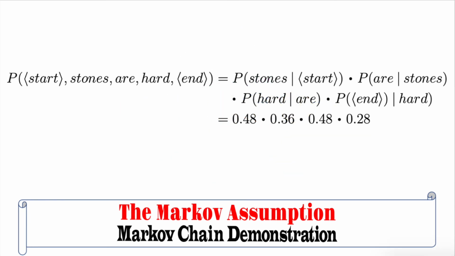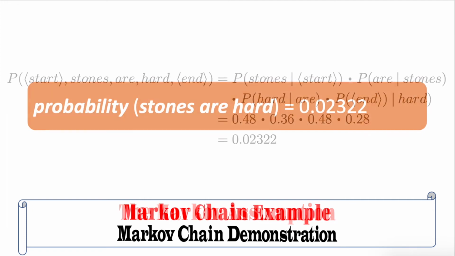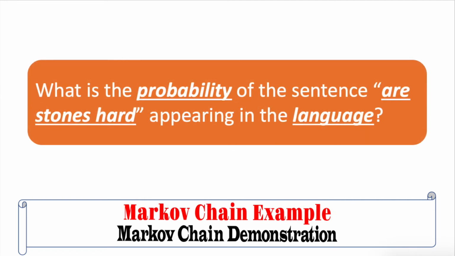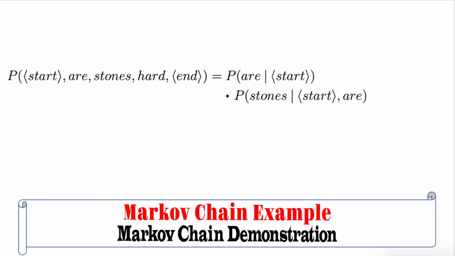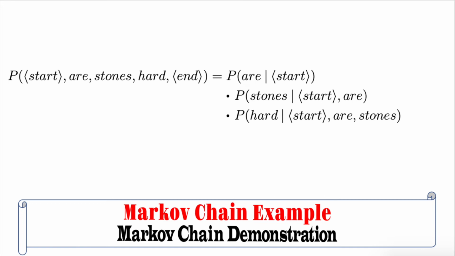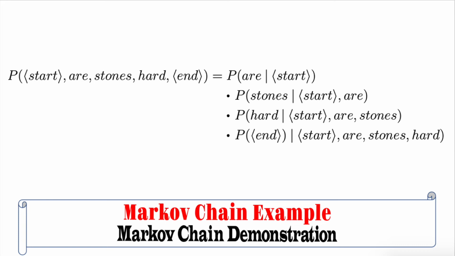So the probability of the start marker, stones are hard, end marker, is equal to 0.02322. Another example, what is the probability of the sentence "Are stones hard" appearing in the language? The probability of the start marker, "Are stones hard", end marker, is just the probability of R given start times the probability of stones given start marker R times the probability of hard given start marker R stones times the probability of end marker given start marker R stones hard.